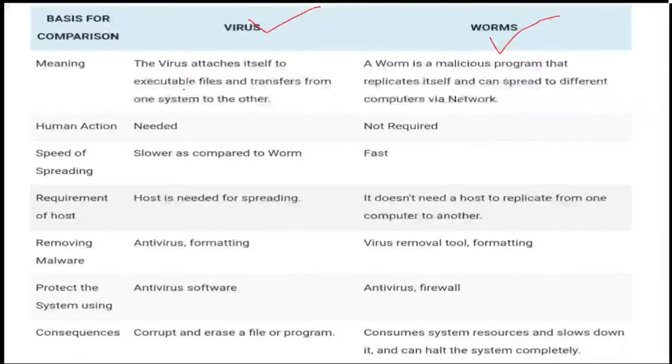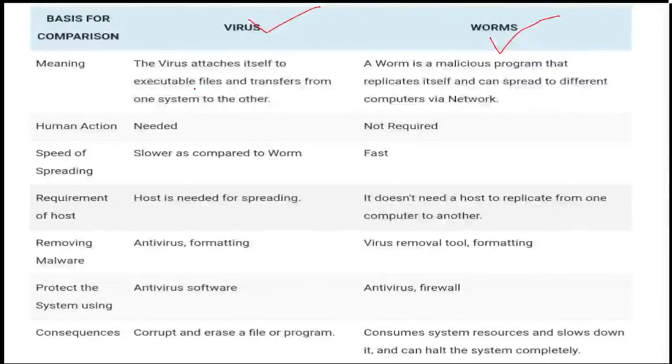Let's understand a little about viruses. A virus is an executable file transferred from one system to another. In this, human action is needed. It is slower compared to a worm. A host is needed for spreading. You can remove it with the help of antivirus or formatting. The consequences: it can corrupt and erase a file or a program.